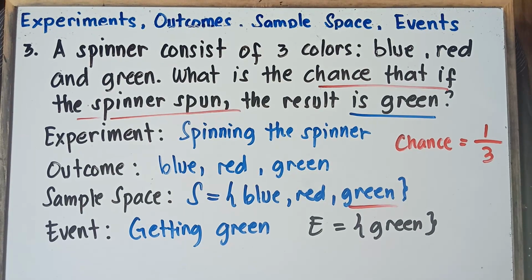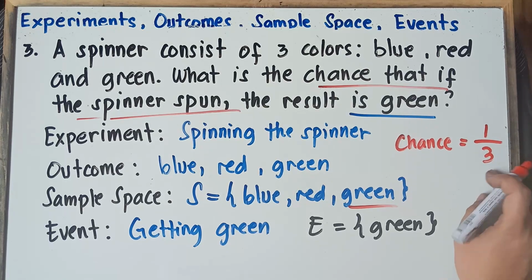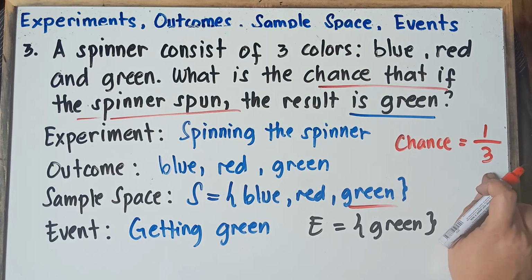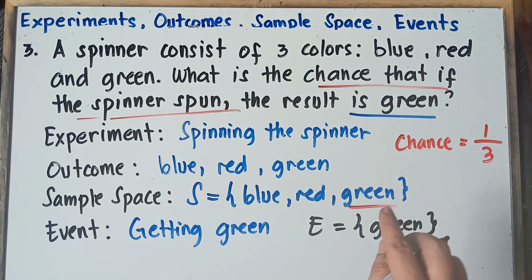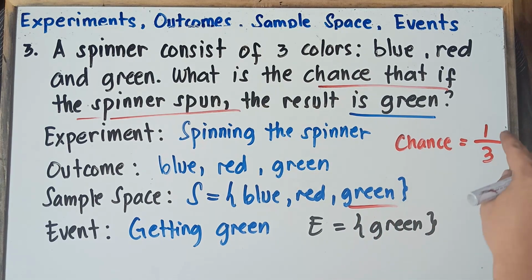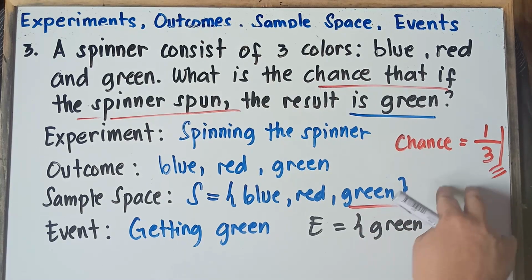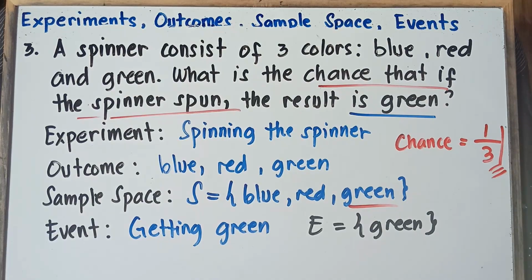That would be your next topic, class, and it will be probability. So once again, class, for the chances, there would be 1 over 3. Total number of outcomes, there would be 3. And then the chance, class, that you will get green, there's only one green. So that's why we have 1 over 3. Alright, this will be your next topic, class. That would be probability. Alright, so let's proceed now to example number 4.